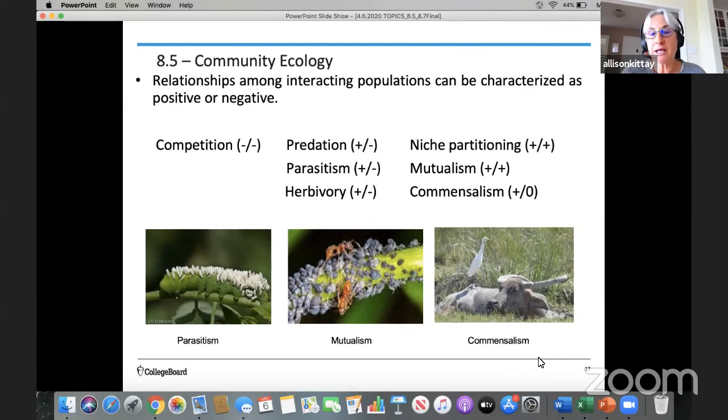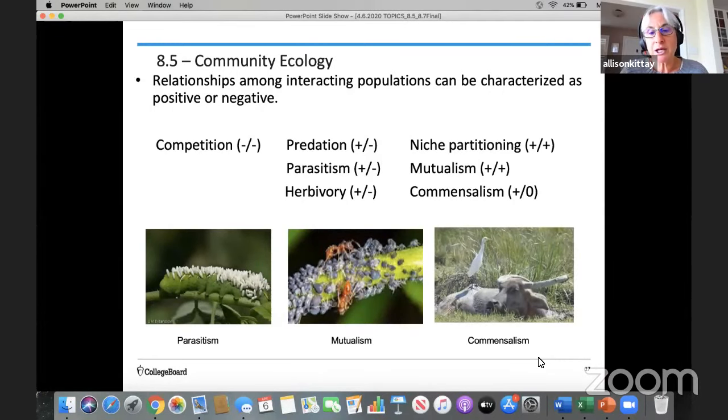Okay, the next column is predation, parasitism, and herbivory. You can notice the shorthand has a plus sign / minus sign, and that means that one of the organisms in this association is going to benefit while the other is harmed. And I've shown you an image of parasitism in the lower left, and that poor larva does not look happy being parasitized. And then the other group, niche partitioning, is plus plus shorthand, which means that all of the organisms benefit because there's no niche overlap. And so all of the organisms get what they need in their own little microenvironment.